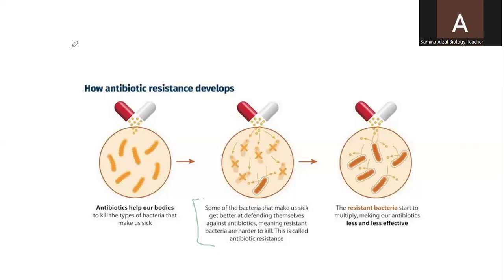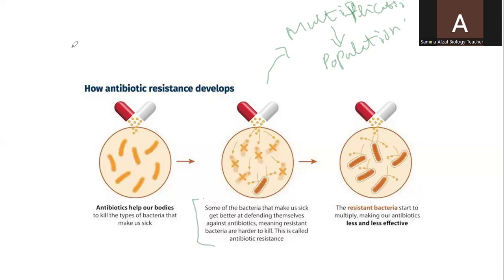So with the passage of time, those bacteria multiply in the body, and as a result of that multiplication, they will form a population, and the whole population will have resistance against that antibiotic.